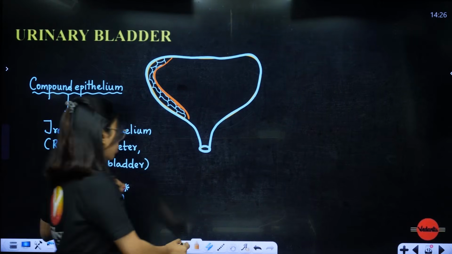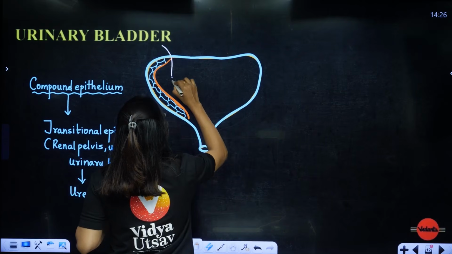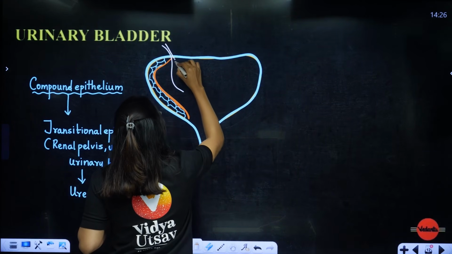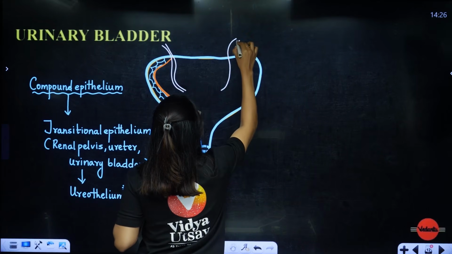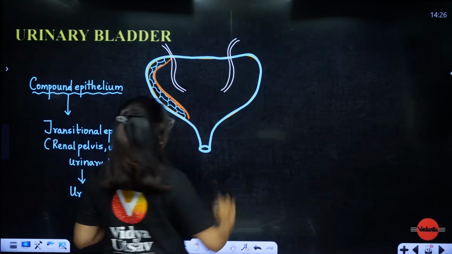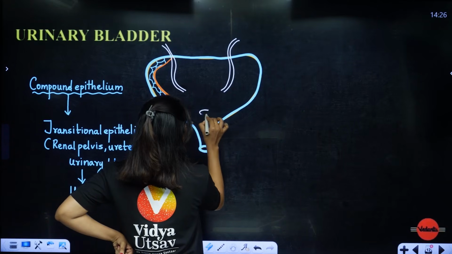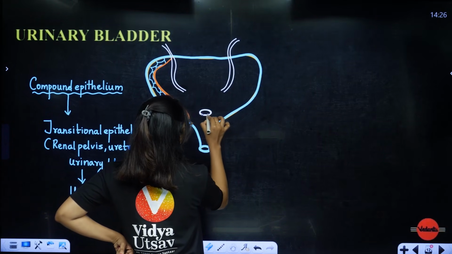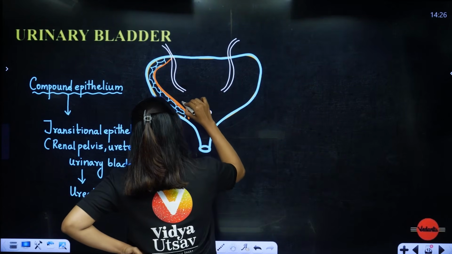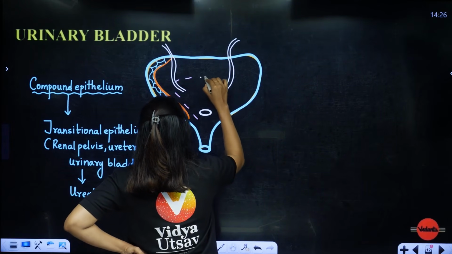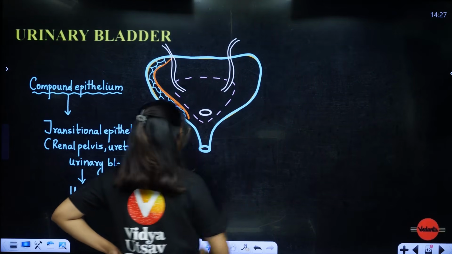Okay, and now I told you the ureter is opening into the urinary bladder. We usually study this in MSc. In the opening, students, see, it will open like this, into the urinary bladder. After this opening, there is one more opening around here, for the urethra, because the urine has to be expelled out. So the structure where there are 3 openings, an inverted triangular structure, we call it the trigone of the bladder.